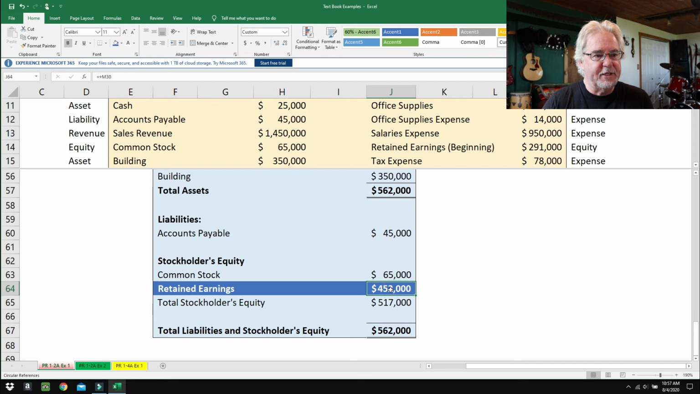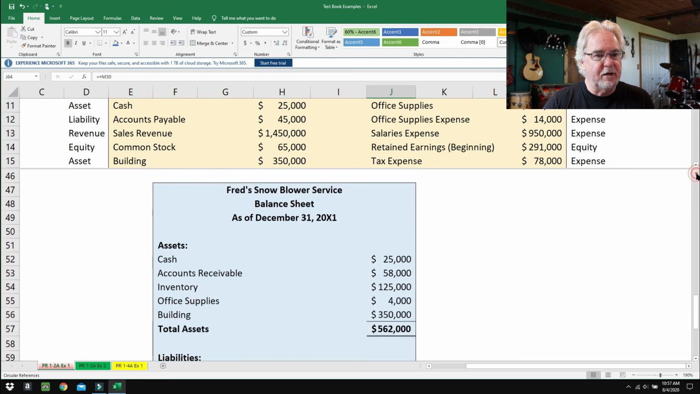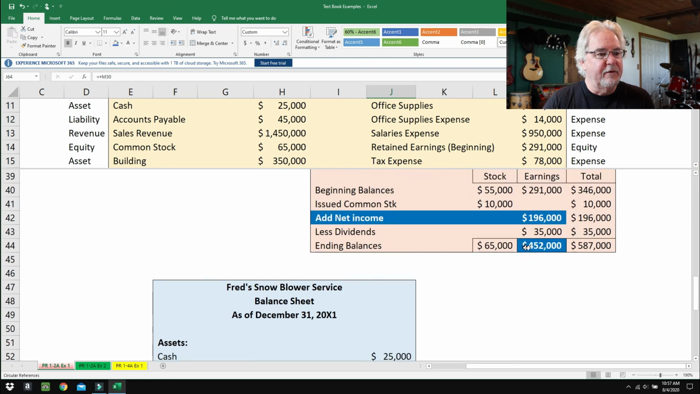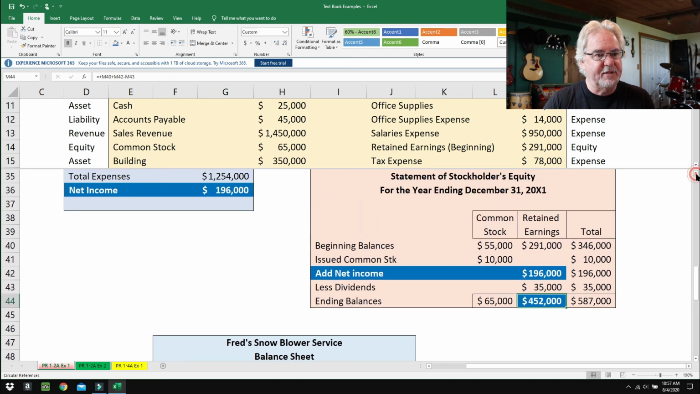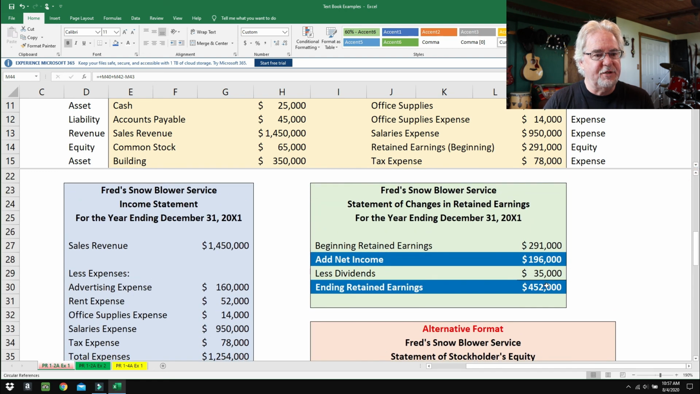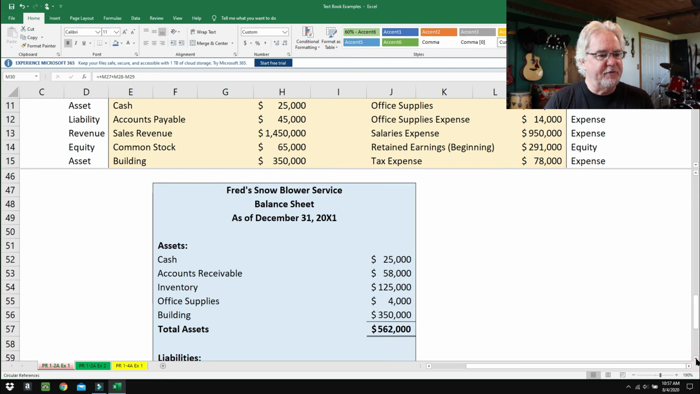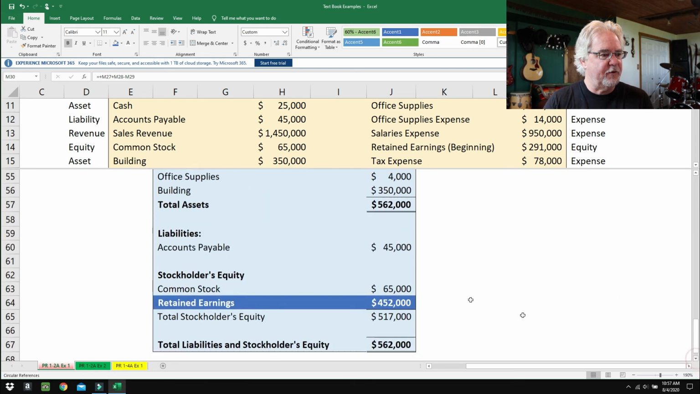Now retained earnings, we can't take that off the chart, but what we have to do is take advantage of the river here, how it flows. There it is. 452 for retained earnings. Or if you want to take it off of this chart, 452. There you go, 452. So retained earnings is 452, so it flows right down here, 452. Total stockholders' equity is 517,000. All you do is add this up, 517,000.